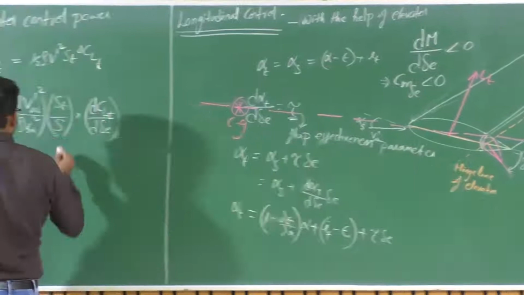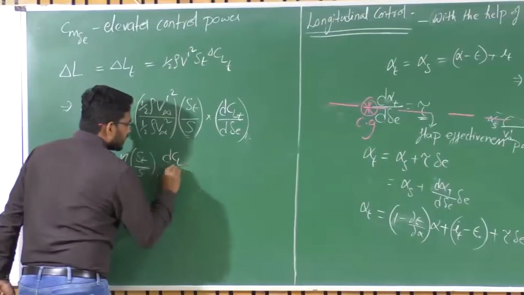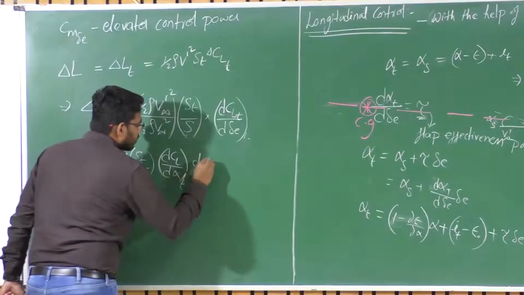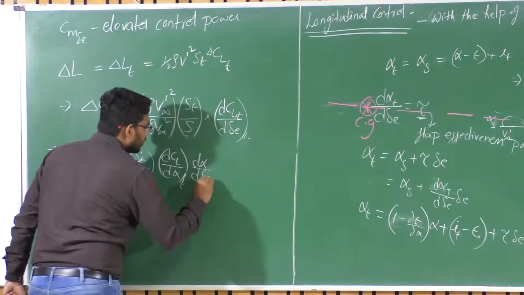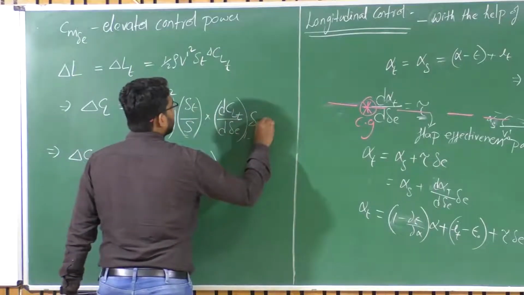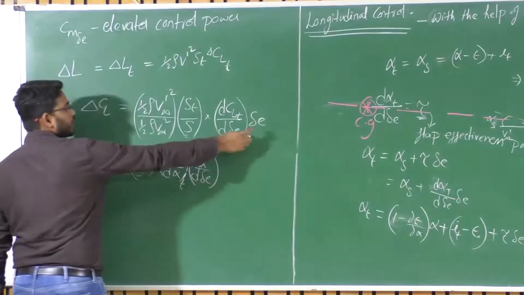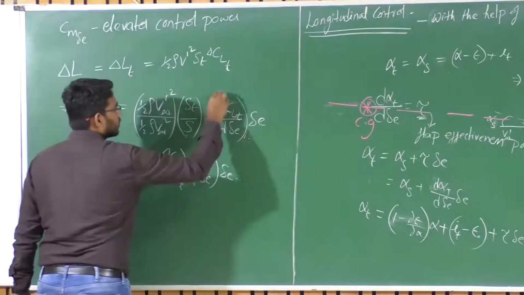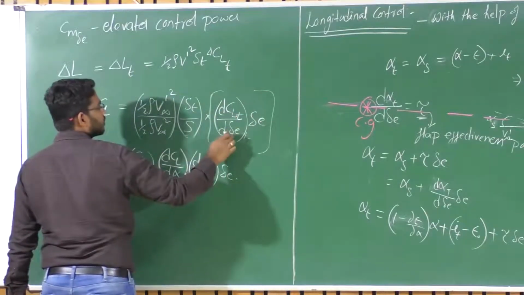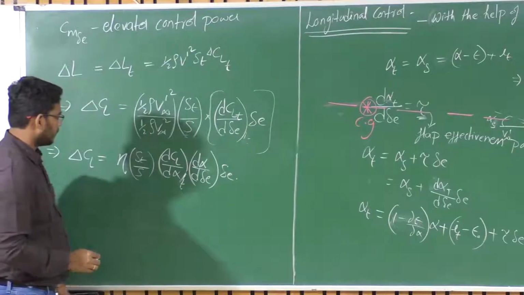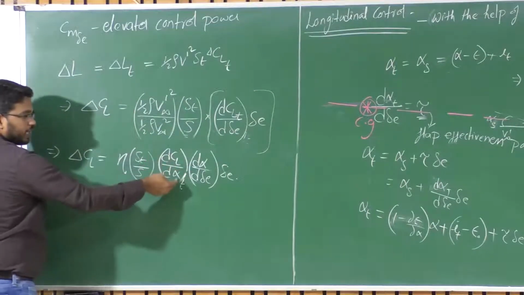So this can be modeled as dCL upon d alpha of tail times d alpha upon d delta E, times delta E. I'm sorry, please make a correction. There should be a delta E here. So this talks about the change in lift coefficient for delta E deflection. Fine. So this is nothing but CL alpha of tail here.